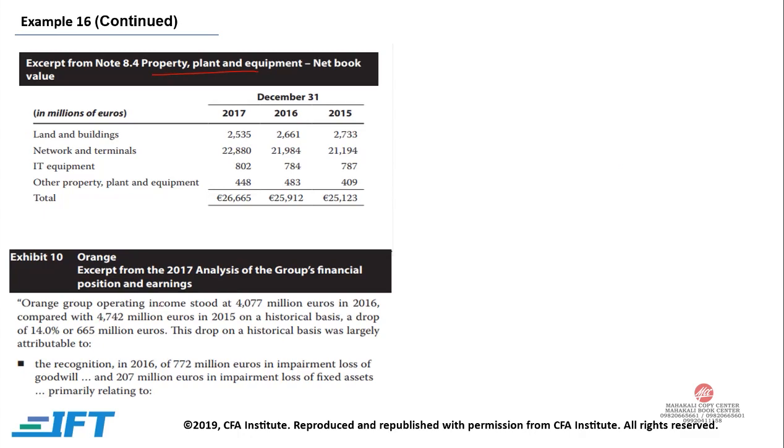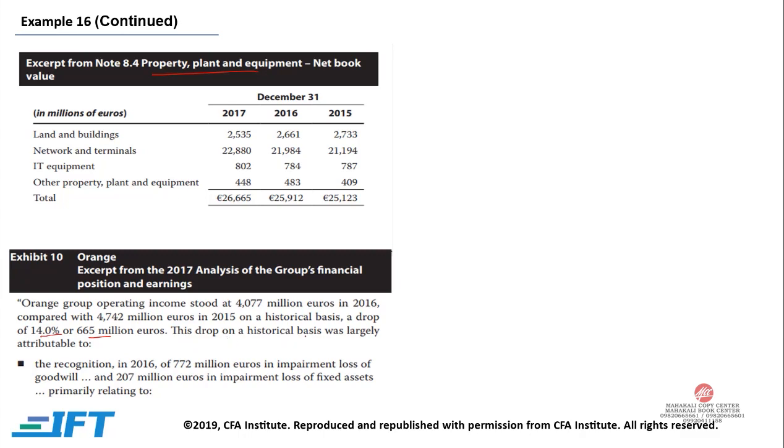Now Orange Group operating income stood at 4,077 million euros in 2016 compared with 4,742 million euros in 2015. On a historical basis, a drop of 14% or 665 million euros.